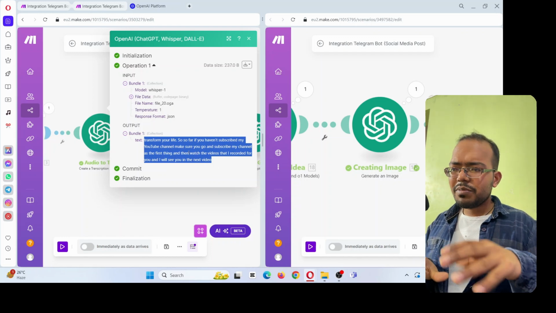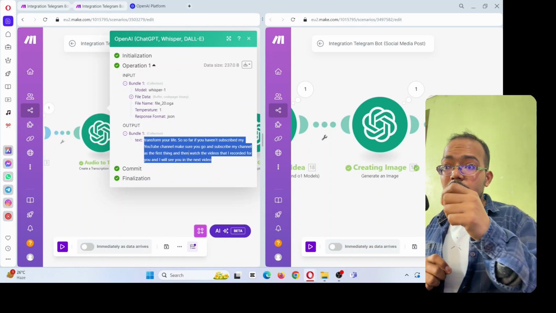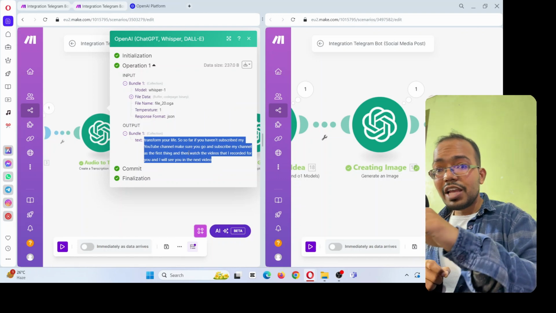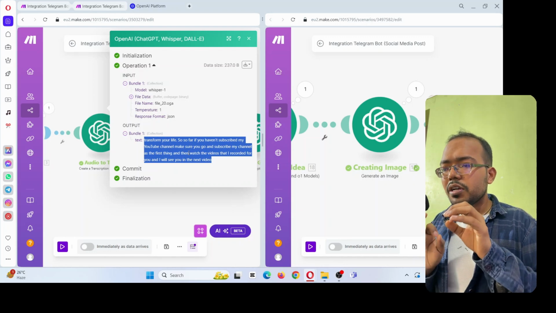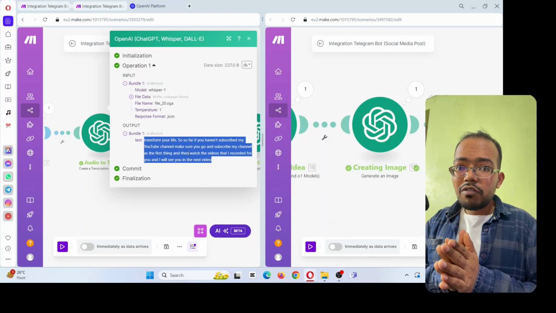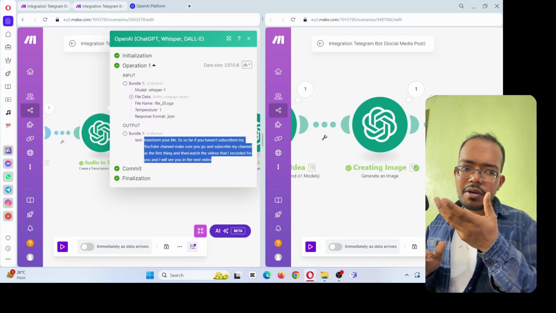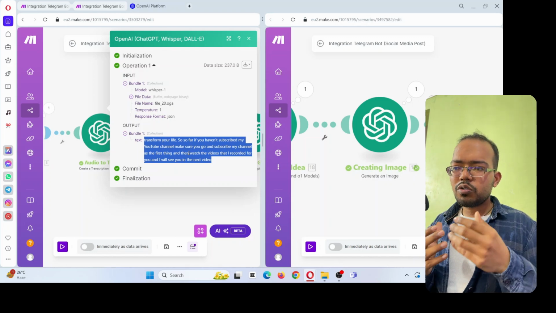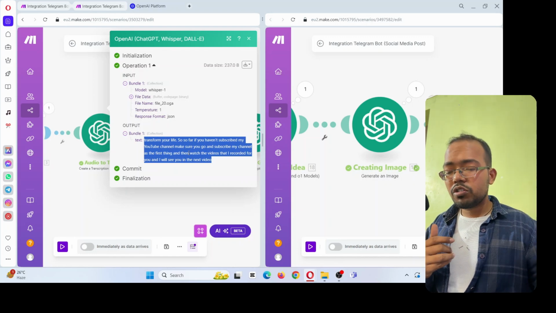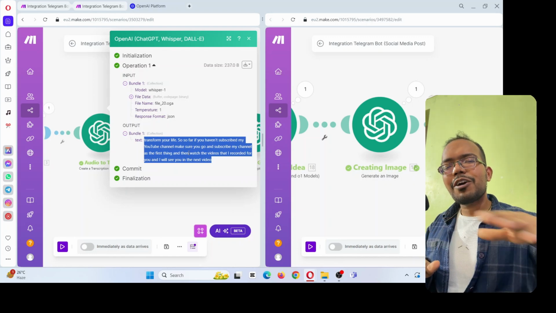The previous part of my message was not that clear, so it was not able to transcribe that, but where I was super clear, it properly created the output. Make sure whenever you give the voice input, it should be clear. Keep the phone near your mouth so there is no background noise, and then it will do the work properly.